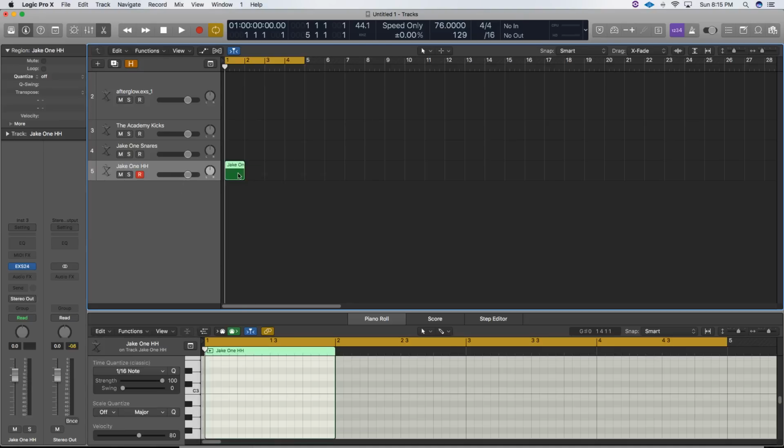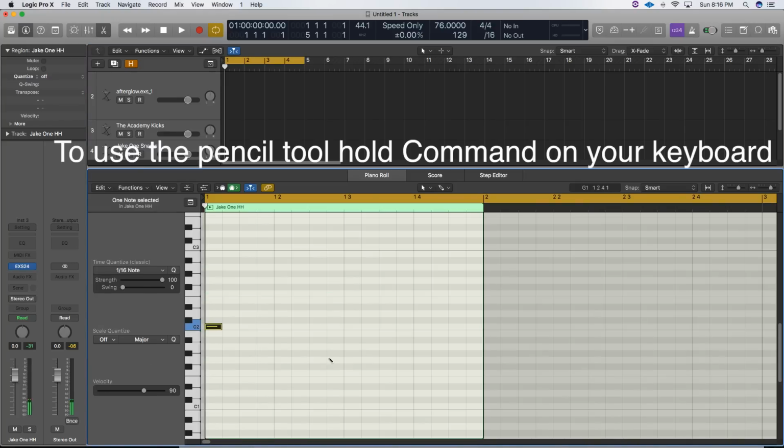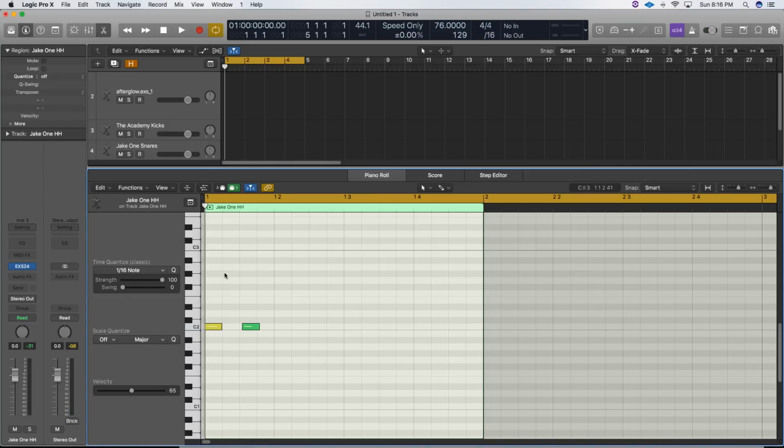I always start with the hi-hat because it kind of keeps me in time with my snares, my kicks. With the pencil tool, you can write MIDI information without even using a MIDI controller, so this will work for anybody, regardless of how much equipment you have. What I do is I make one note that has a higher velocity than the second note, and then the second note is off time and the first one is on time.